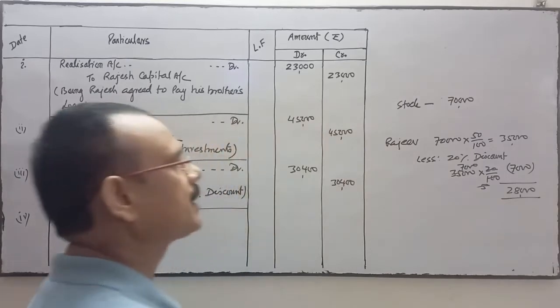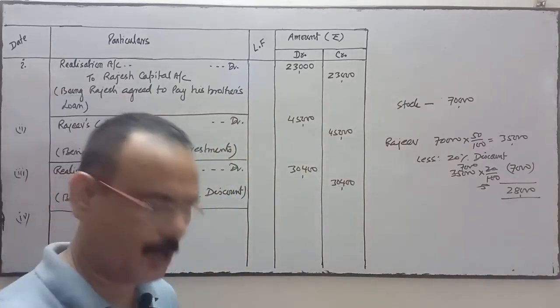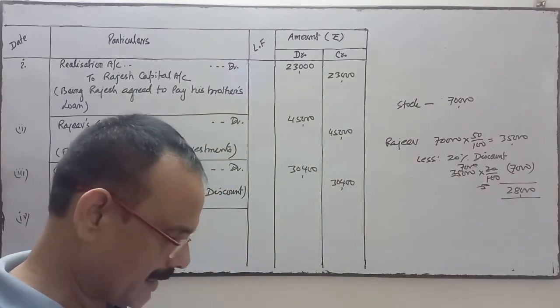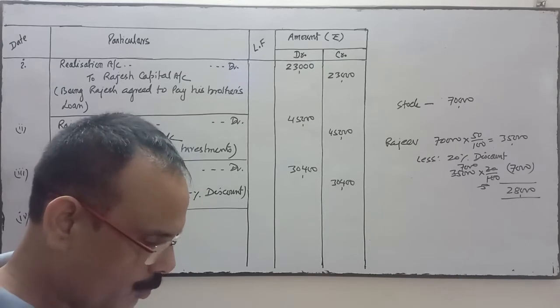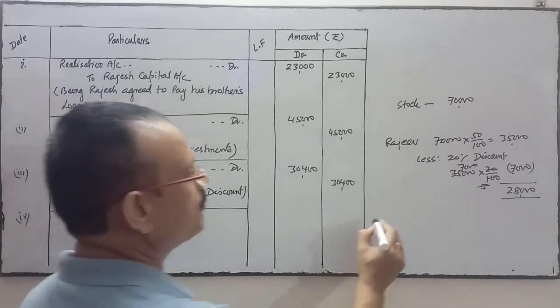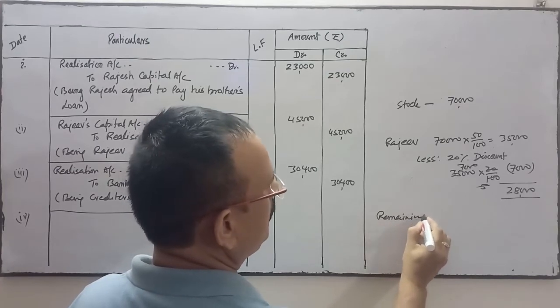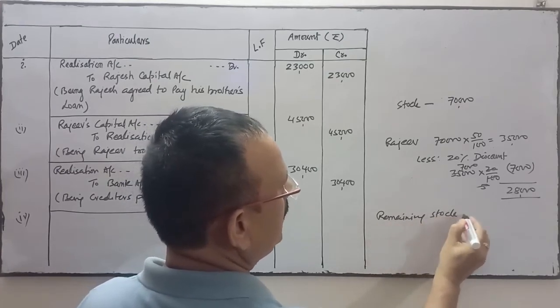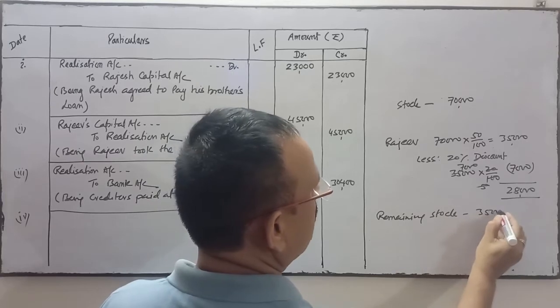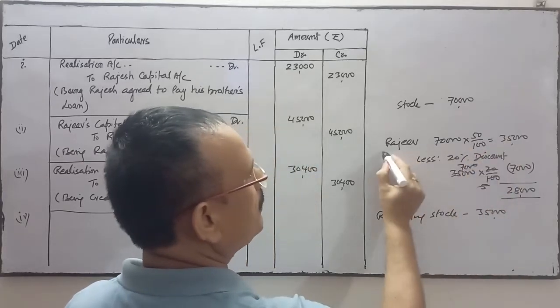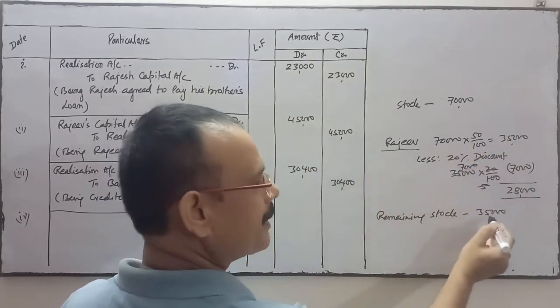Rajiv has taken over the 50% stock at 28,000, and the remaining stock was sold. Remaining stock is 35,000, because half the stock is taken over by Rajiv.